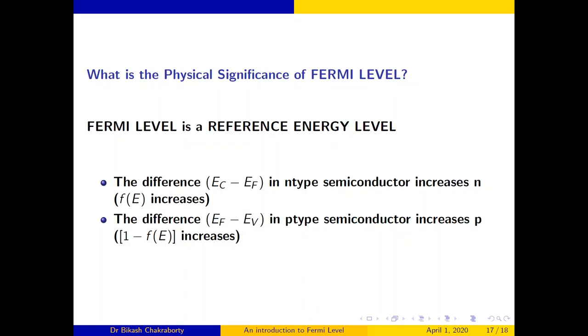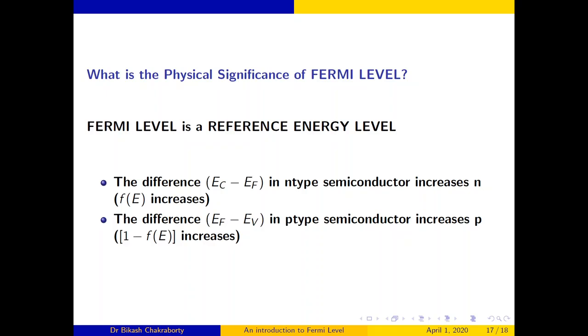That means by making it a reference, what is the difference of EC minus EF? What is the difference of EF minus EV? The concentration of holes and electrons will depend on that difference. So I should explain that it is not that kind of energy level which we have taught in our class 10 or 10 plus 2 level. That means for, say, n equals 1 level of hydrogen atom, there are some electrons. n equals 2 level of hydrogen atom, there are some electrons. So is there any electron in the Fermi level?